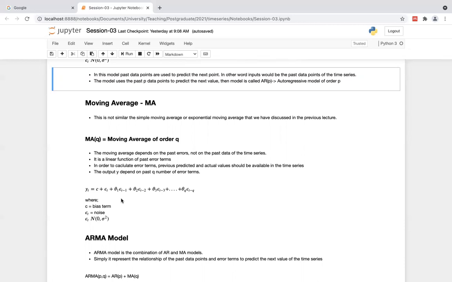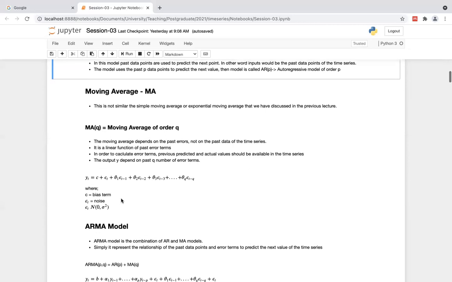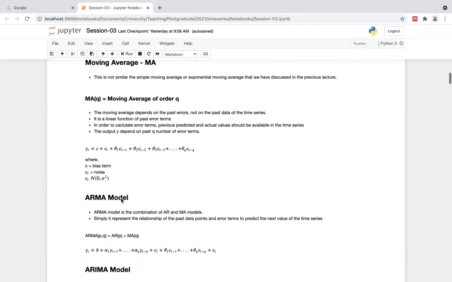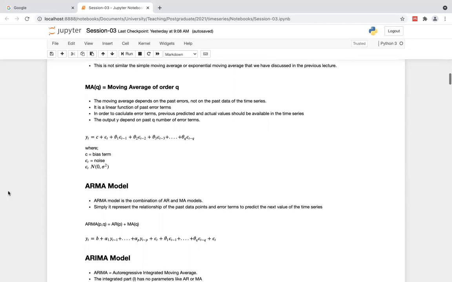In the ARIMA model, we have AR plus MA, and in between there is the term called I. We are still far away from it. Let's see what happens once we merge these two models together, AR and MA. That's called the ARMA model.